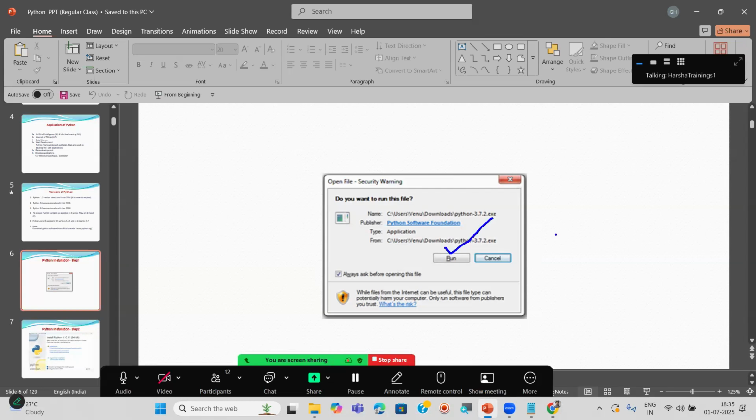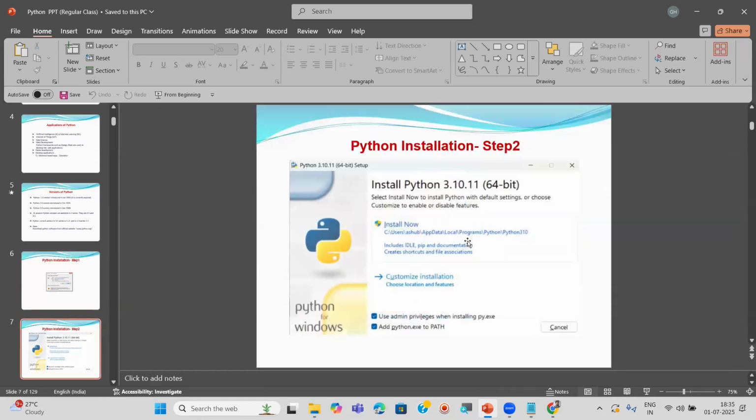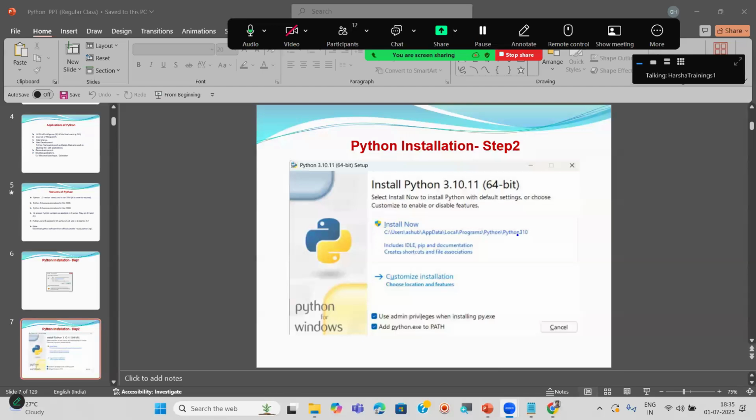Click on what here? Run button. Okay, so whenever you click on the run button, now we can see one more screen, one more dialog box. Otherwise, this is step 2. This one is only very important at the time of installation. I'm going to explain this screen very clearly.